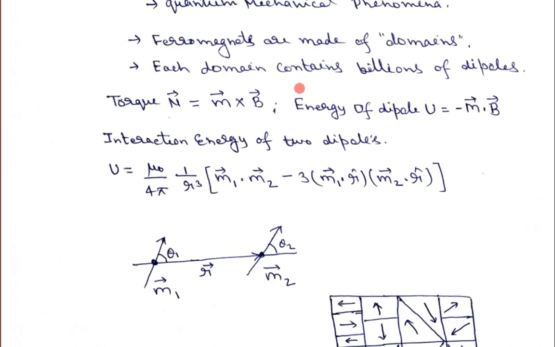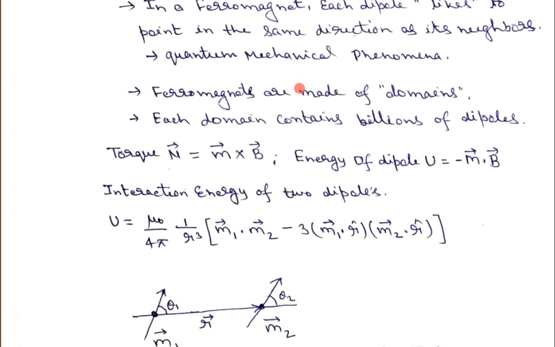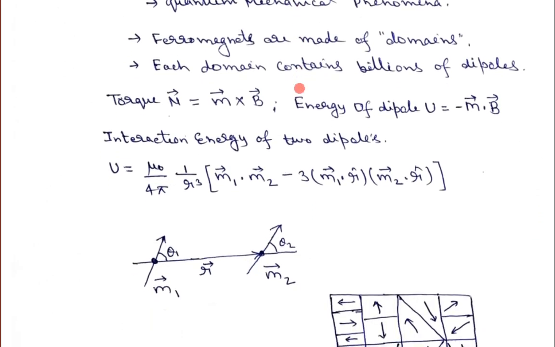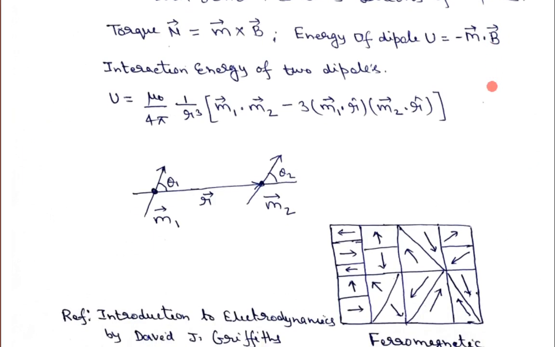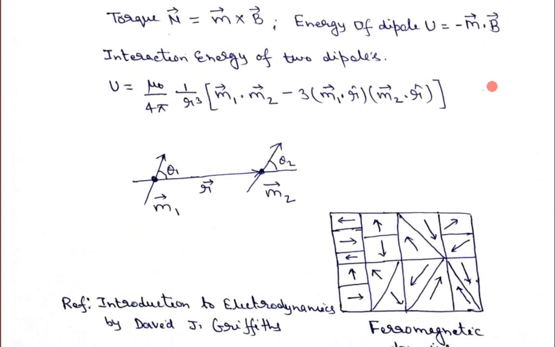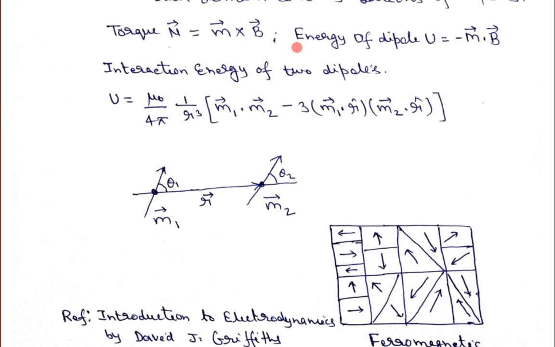And another thing is that, as I discussed here, the neighboring dipoles interact with each other. So each dipole has some energy. I have given a separate lecture on the energy of the dipole, that U is equal to minus m dot b, where m is the magnetic dipole moment and b is the magnetic field. And this magnetic field may be due to the neighboring dipole or may be the external magnetic field. Okay. So I have solved another numerical problem based on the interaction energy of two dipoles, using this formula.